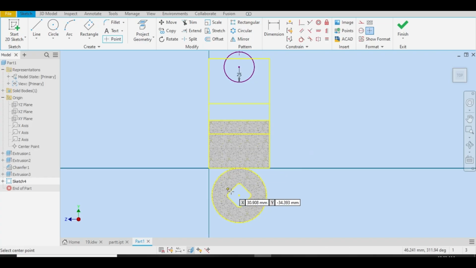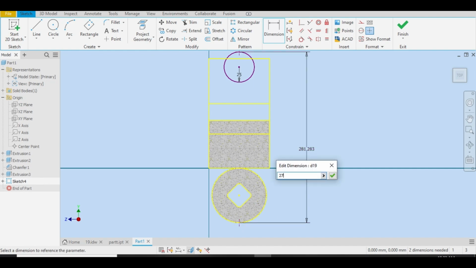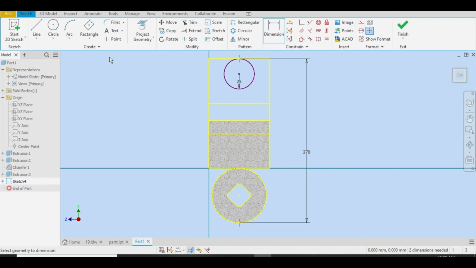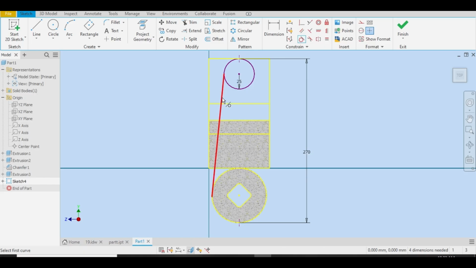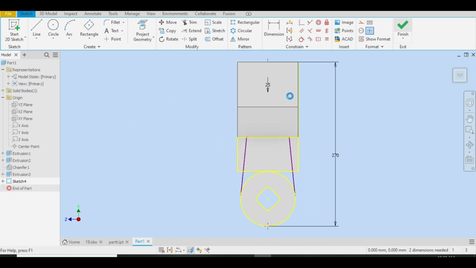Let me take another point, draw here. Let me select dimension from this point to this. This is 270. Okay, now let me select a line, draw like this. Let me select tangent, select this line and this circle. Let me select again a line like this, tangent, this line to this circle and this to this. It is already tangent. Okay, let me finish sketch.